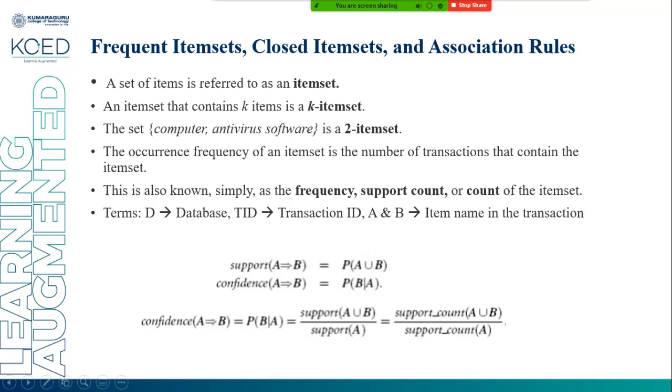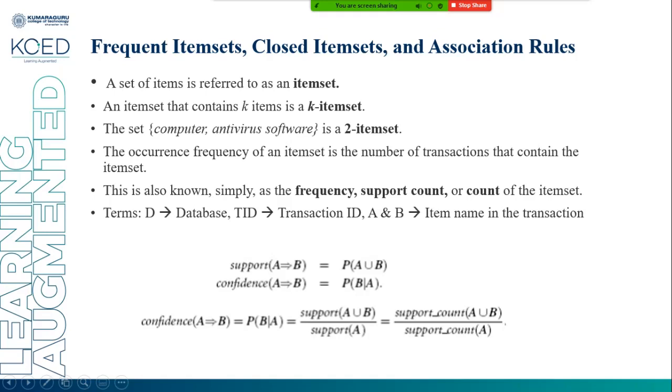Computer, antivirus, and memory card is a 3-item set. Computer, antivirus, memory card, and camera is a 4-item set. So k is a number. How many items are in the item set is decided by k. That is known as a k-item set. Here is a given example of the 2-item set.